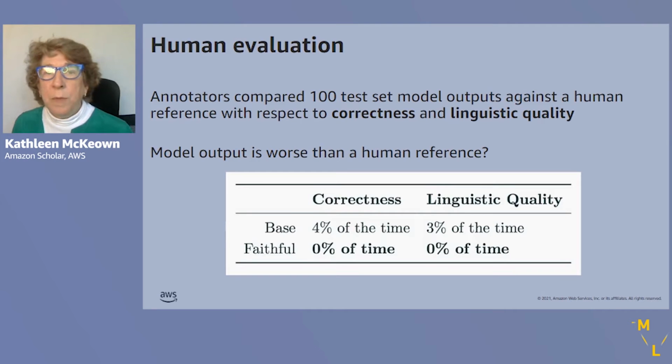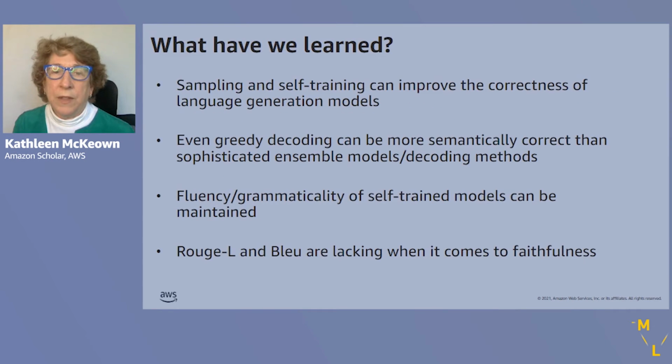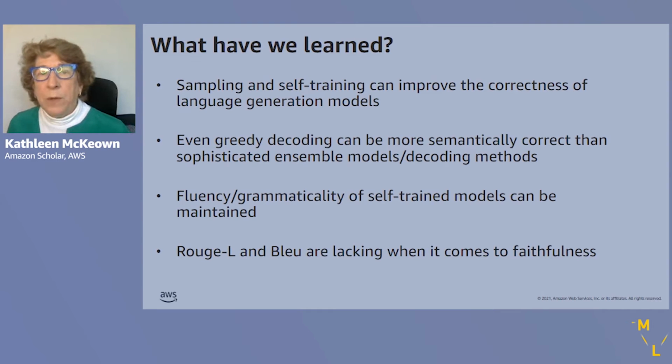We also did a human evaluation where annotators compared 100 test set model outputs against a human reference with respect to correctness and linguistic quality. And we found that the base model was worse than the human reference on correctness 4% of the time and on linguistic quality 3% of the time, while the faithful speaker was worse on both correctness and linguistic quality 0% of the time. So what have we learned?